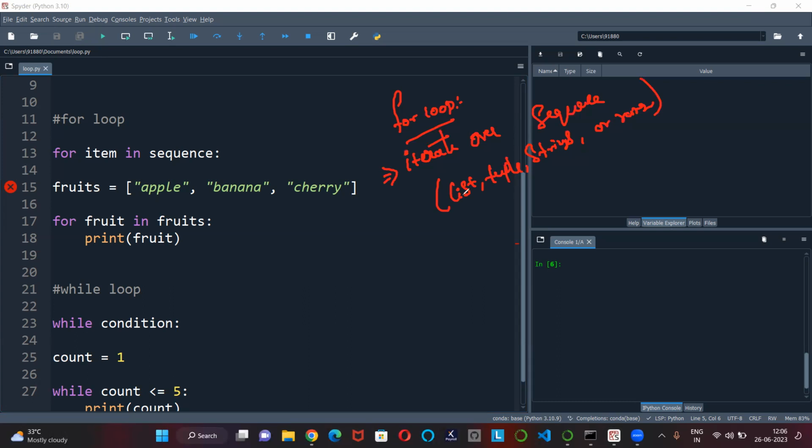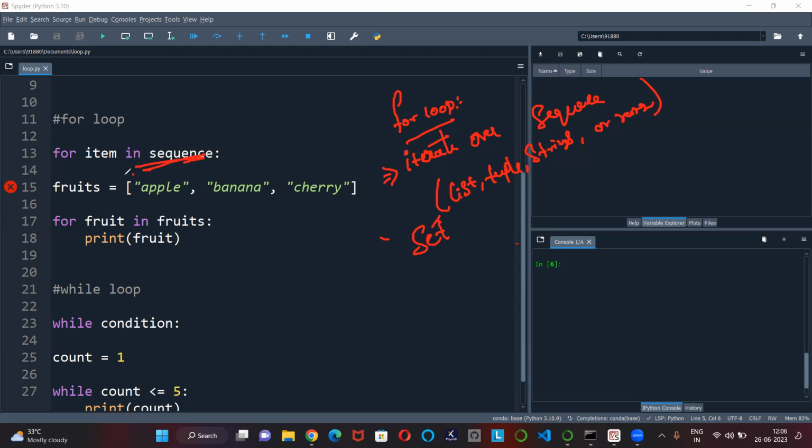What it does is it allows you to execute a set of statements for each item in a sequence. Set of statements for each item in a sequence. So for item in sequence, this is the syntax. This is just a syntax.